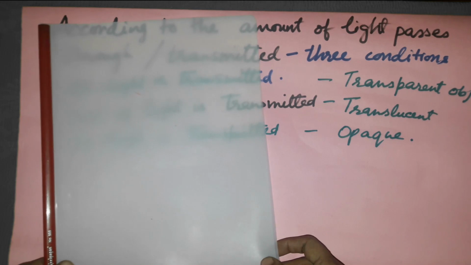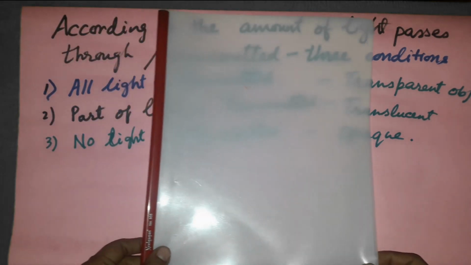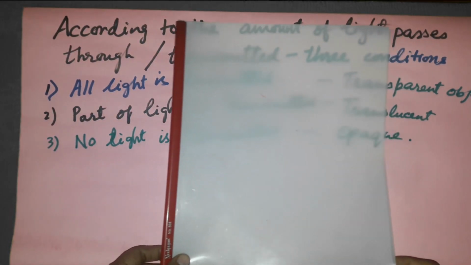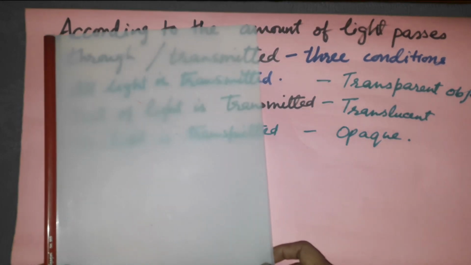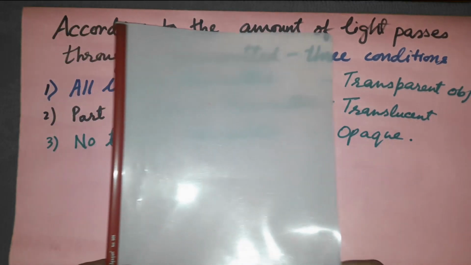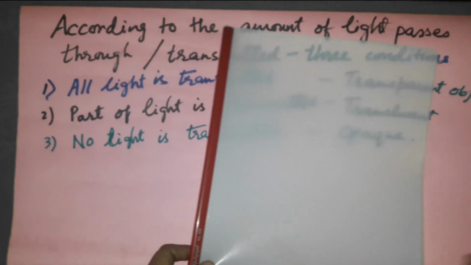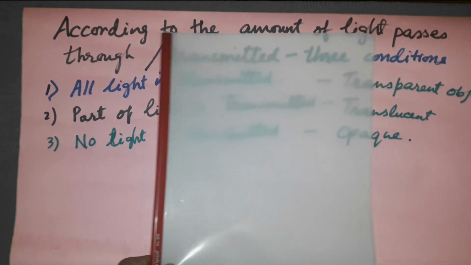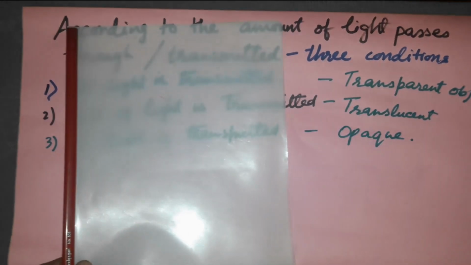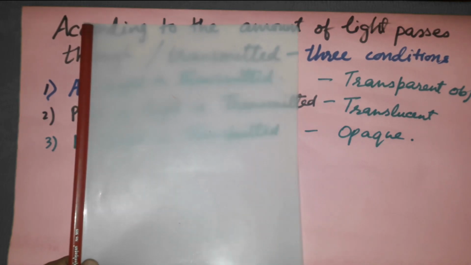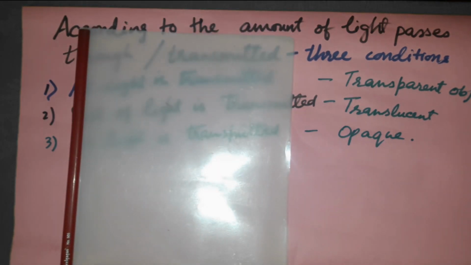Because only part of the light is transmitted, and you are able to see only that thing behind this. Other than that you won't be able to see. So this is the translucent object. The visibility is not very clear because only part of the light is passing through.